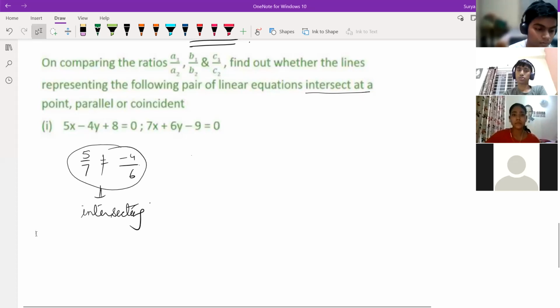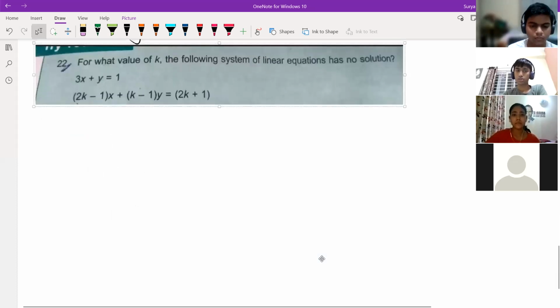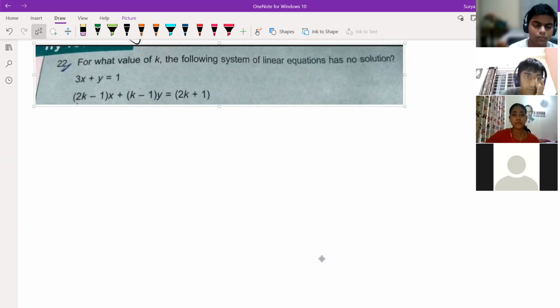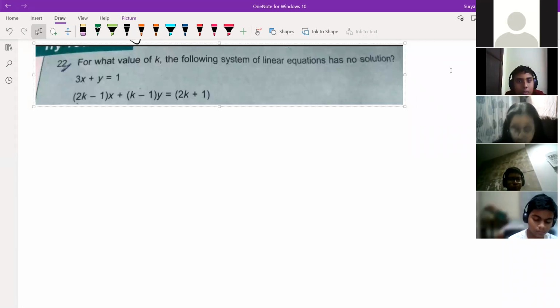So this is the question: for what value of k does the following system of linear equations have no solution? This will take a bit of time. All of you try. Ultimately you have to find the value of k here also. Again, you should send it in the chat box itself.